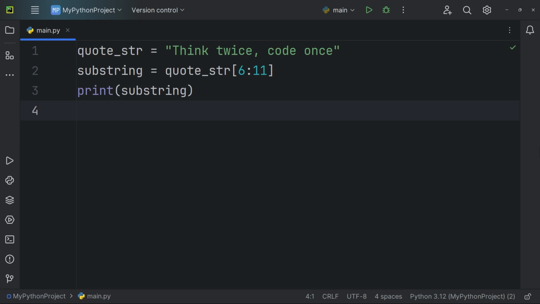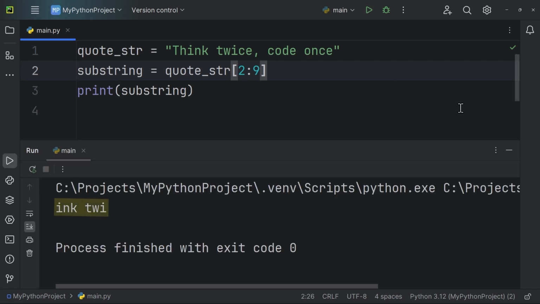Let's get the last 3 letters of think and the first 3 letters of twice. To do this, we type 2:9, setting the start position to 2, which is I, and the stop position to 9, which is C. Since slicing doesn't include the stop position itself, C won't be included. That's why we get inc TWI from position 2 to position 8 in the output.